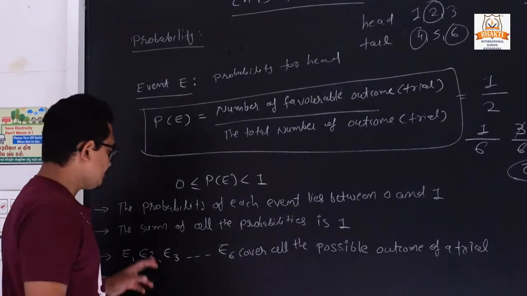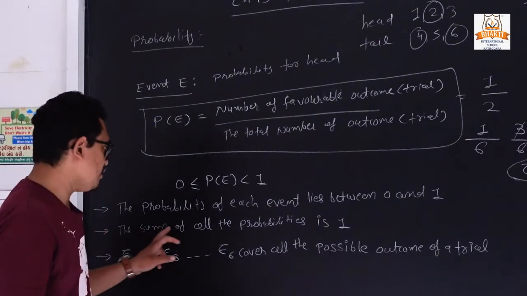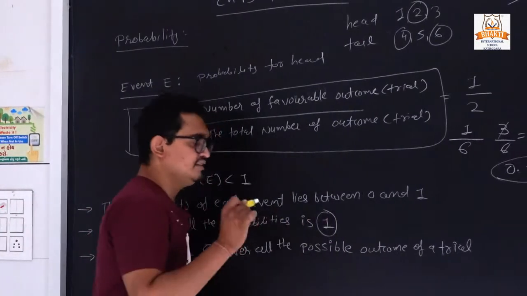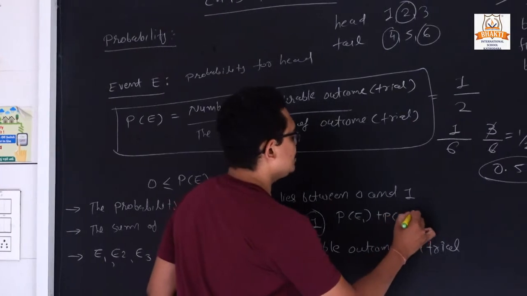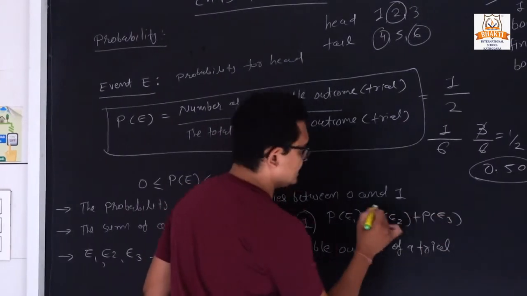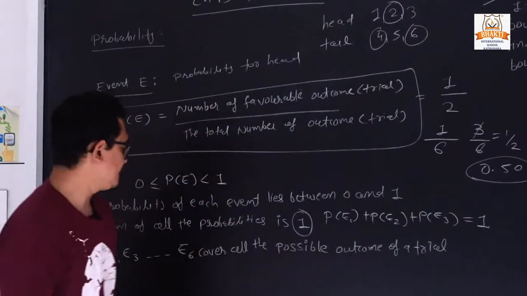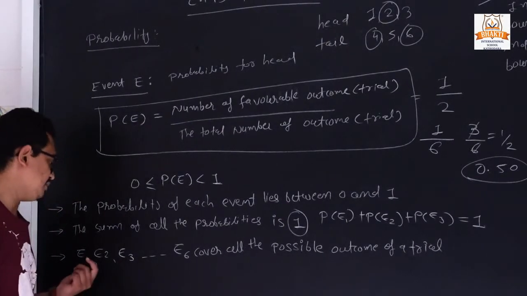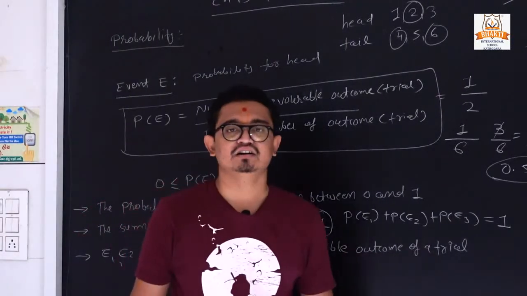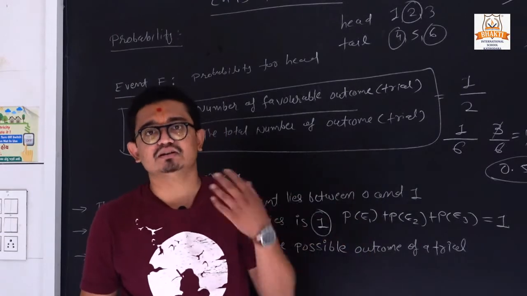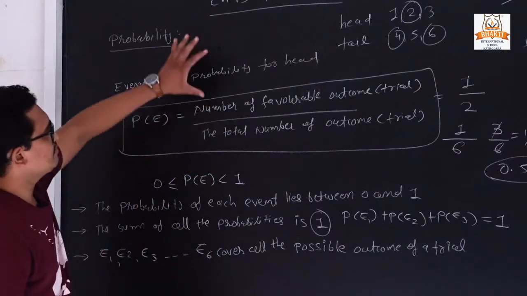Second thing, suppose we have 2 or 3 events in one particular example. The sum of all these probabilities is always 1. It means, suppose P of E1, plus P of E2, plus P of E3, when we have 3 events in one sum, the sum of all these probabilities is always 1. And last thing, suppose we have a number of events like E1, E2, E3 up to E6 that cover all the possible outcomes of a trial. Then we can find the probability for each event. So you must remember these things.